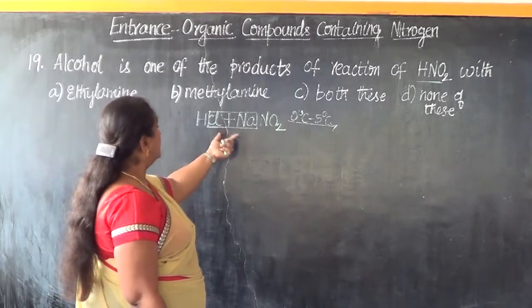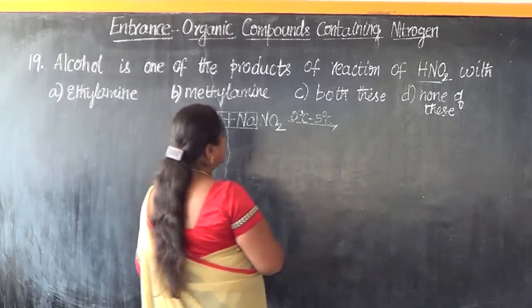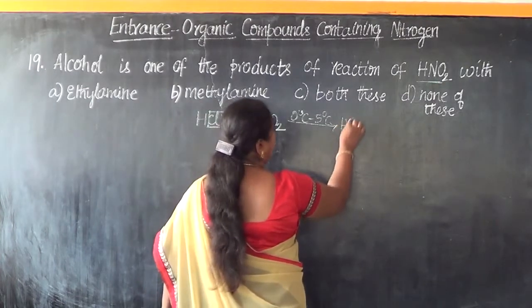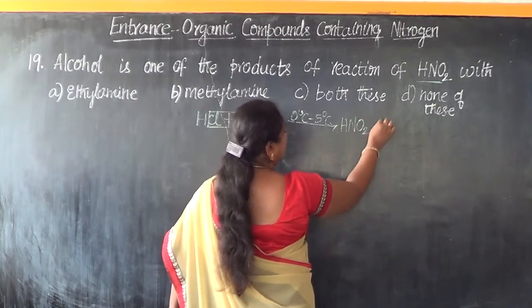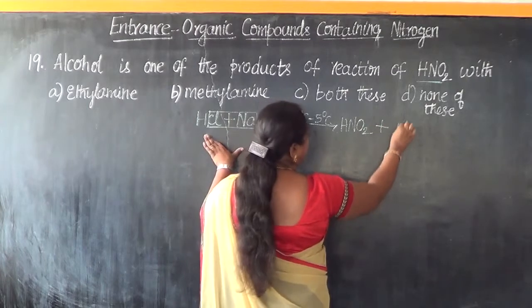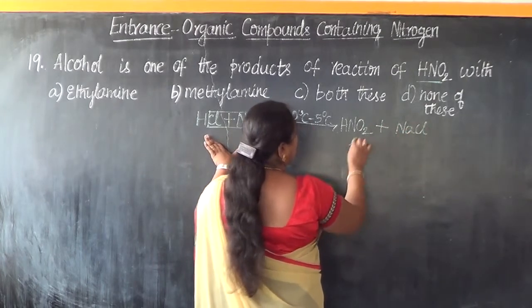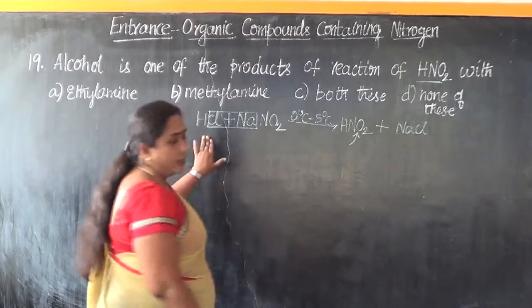NaCl gets removed and HNO2 is obtained. So nitrous acid becomes our starting material.